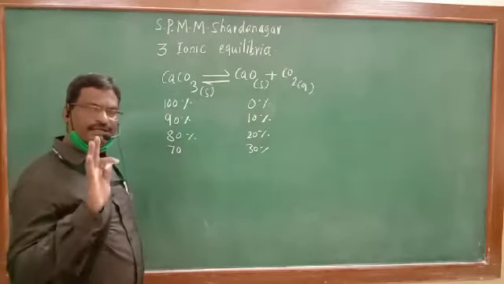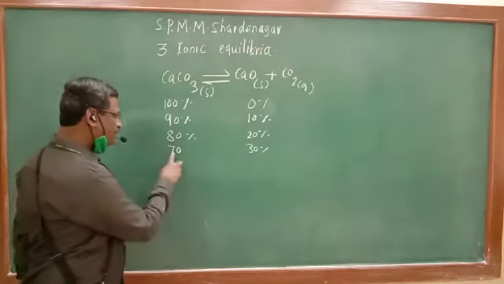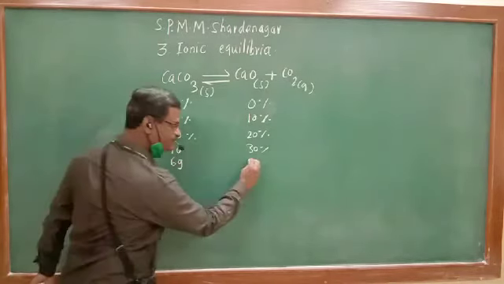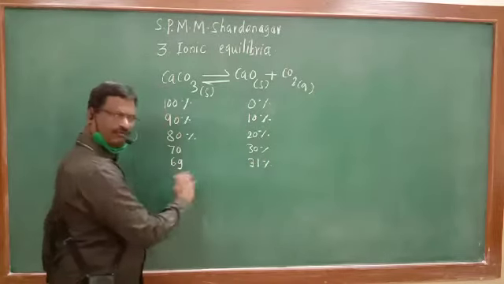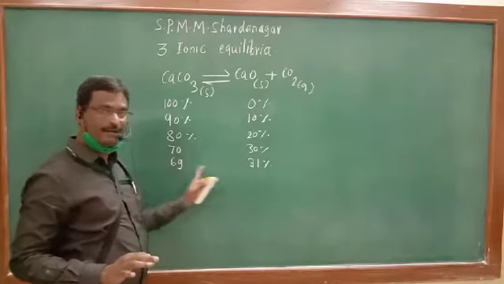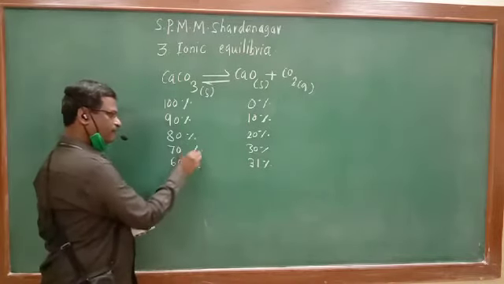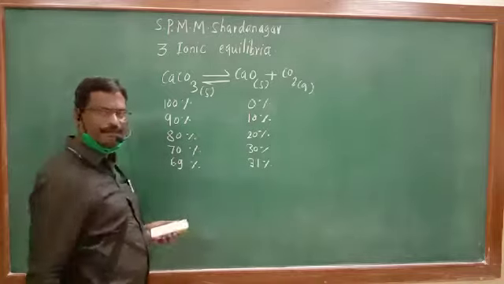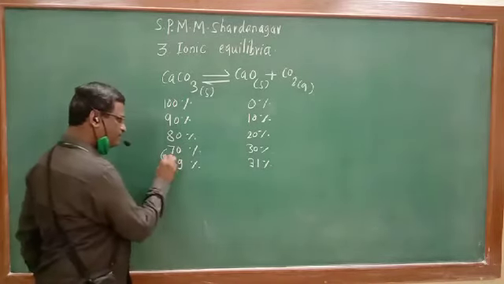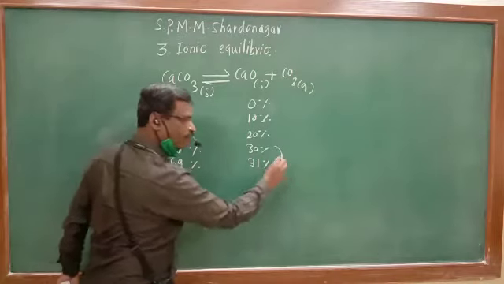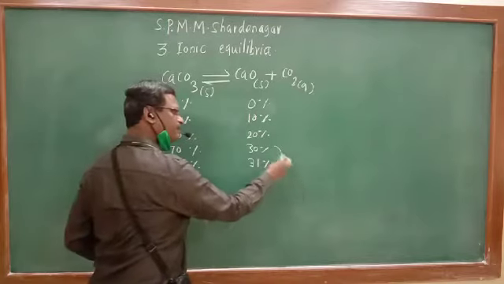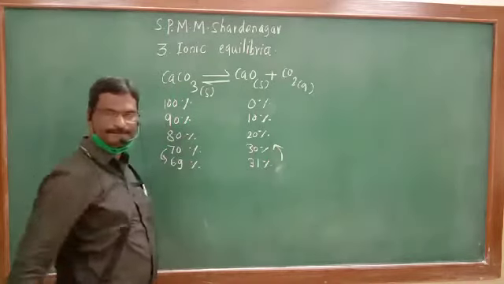Now, it is observed that if this 70% becomes 69, what is this? This will be 30%. For example, we are considering these percentages just for an example. Here there is a decrease by 1%, here an increase by 1%. Here the increase by 1% takes place from 30 to 31.